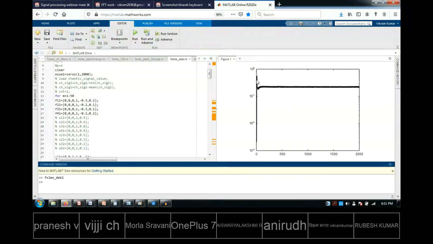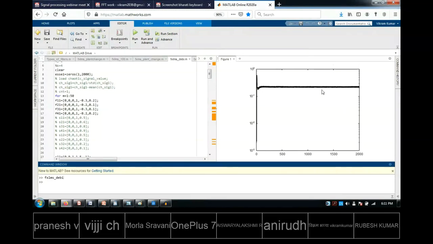Initially, it started over here. It fell down to this value and it converged to this particular value. That is what you have to understand. See, initially it started somewhere over here at the top, and from there it fell down like this. That means it is converging to this particular value in so many iterations.